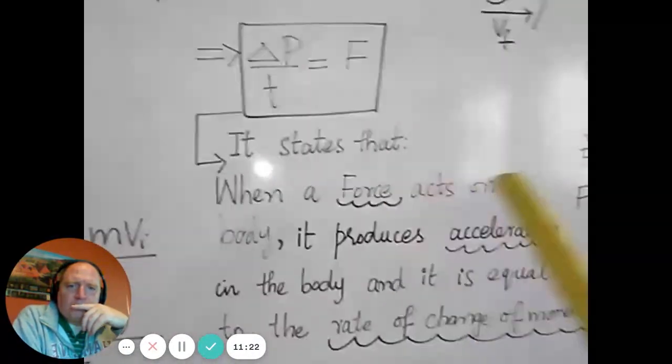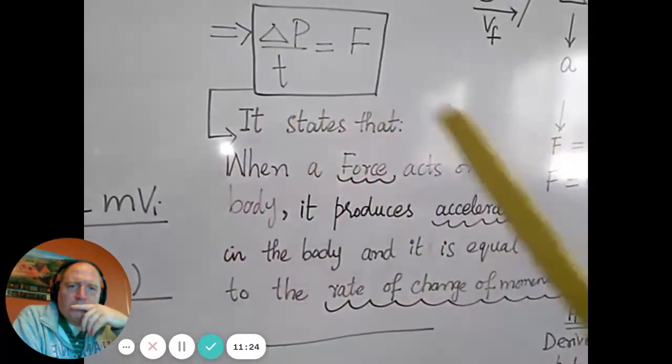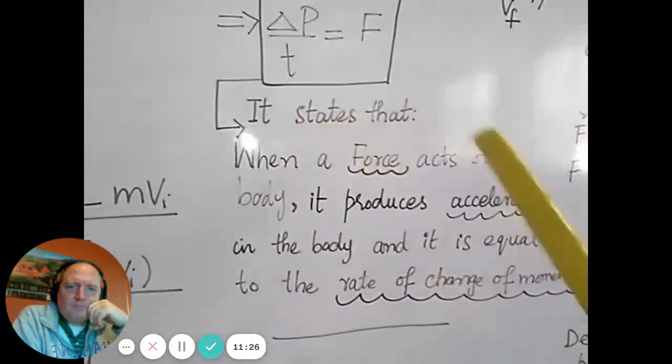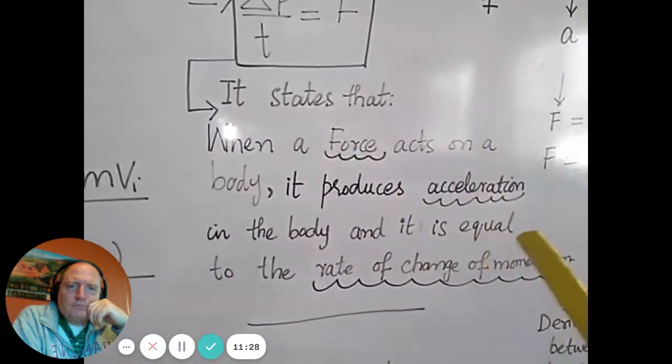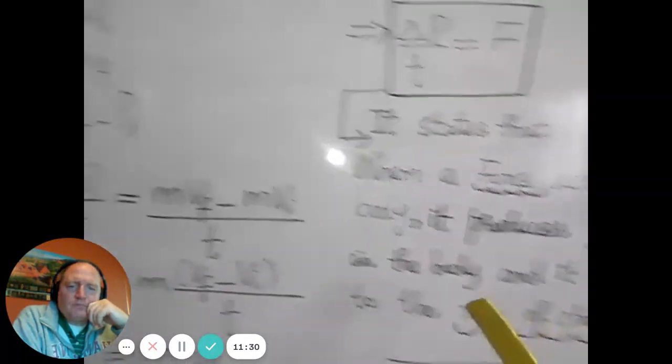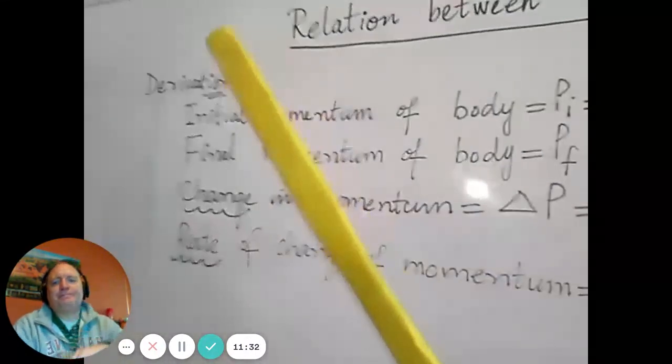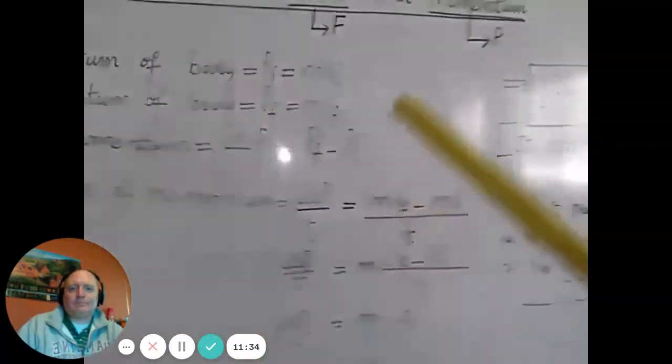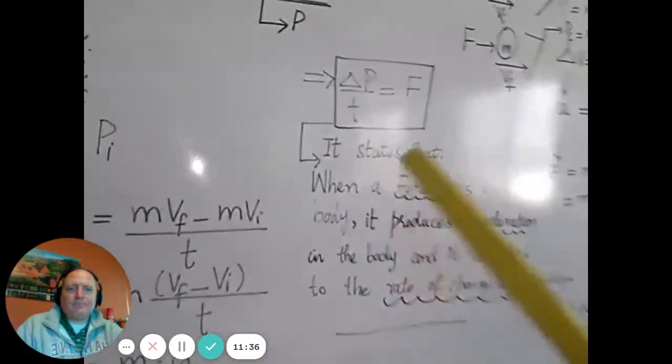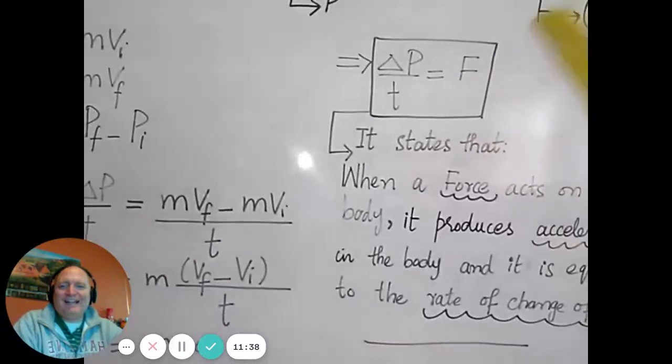First you will start from the page number 68 and you will write this statement. Cool. Okay, when a force acts on a body, it produces acceleration in the body and it is equal to the rate of change of momentum. Then you will write this heading derivation. Then you will do all this derivation in your neat notebooks according to the given direction.